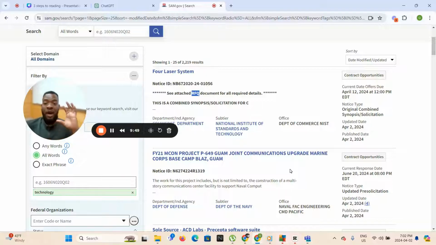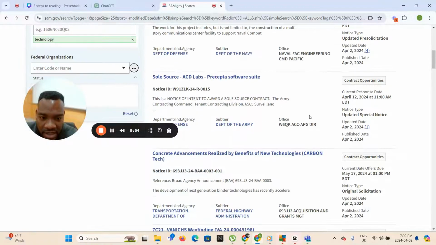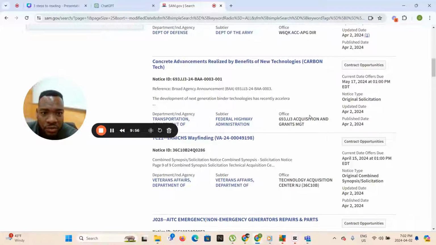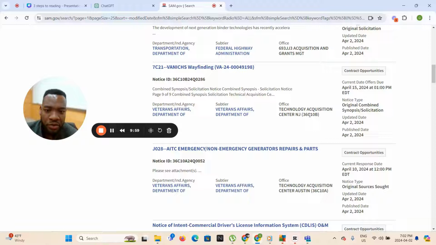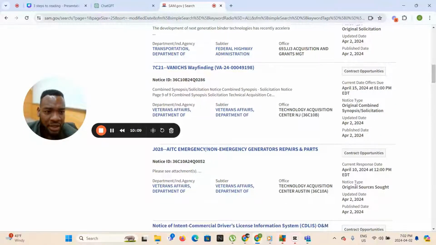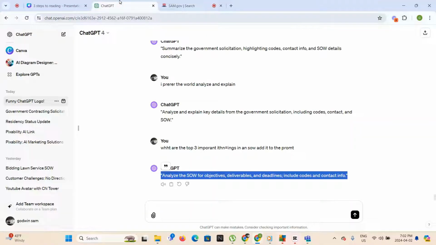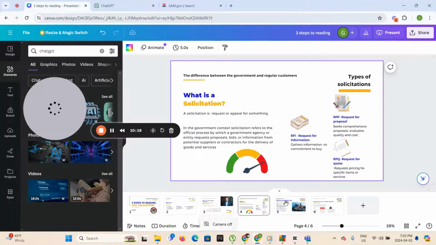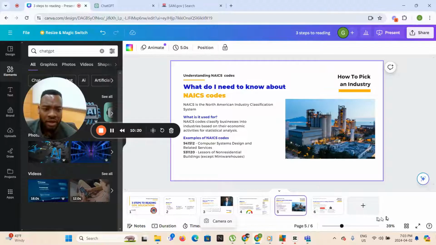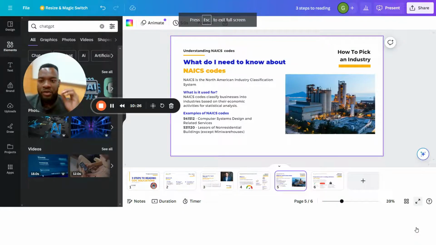See, this is the reason why I'm teaching you some of these acronyms so you can become a speed reader. Once you see an RFQ, you know exactly what that means and you know whether you're going to chase it or not. But just looking here right now, technology of acquisition, original source sought. Okay. But guys, let's go right back to our slides and just move on here. I want to show you how you can pick your industry. Okay. This is going to show you how to pick your industry.